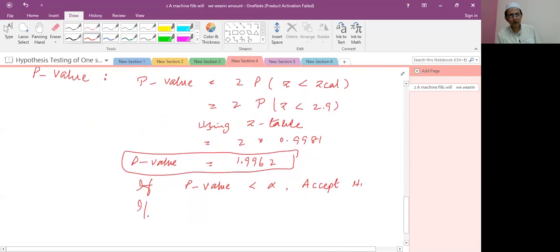And if the p-value is greater than alpha, accept H0, reject H1.